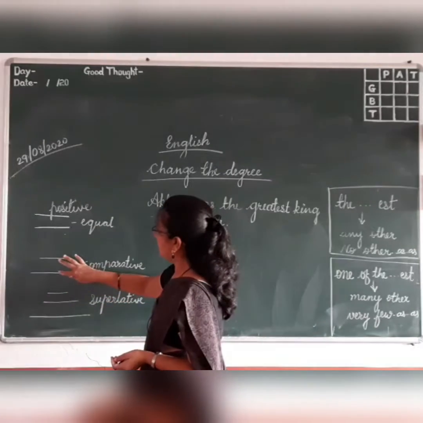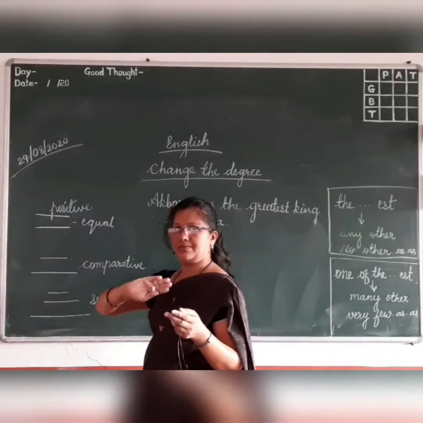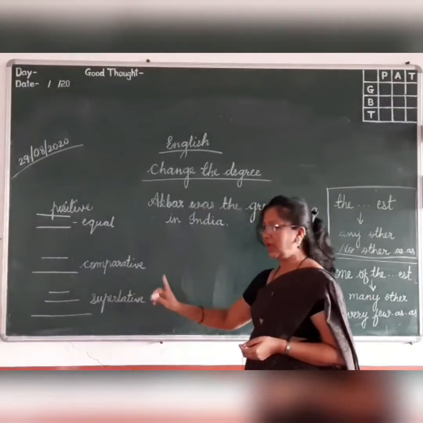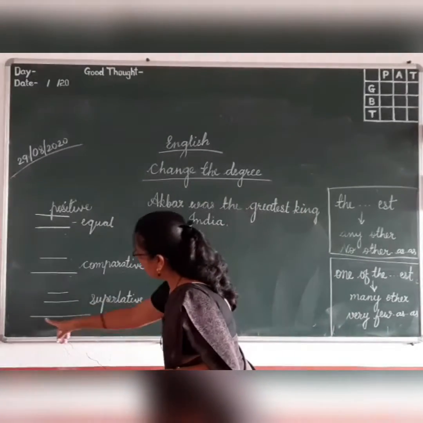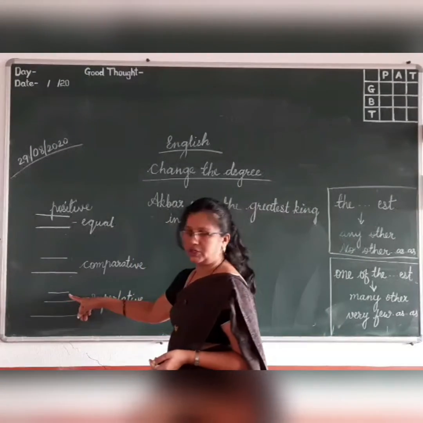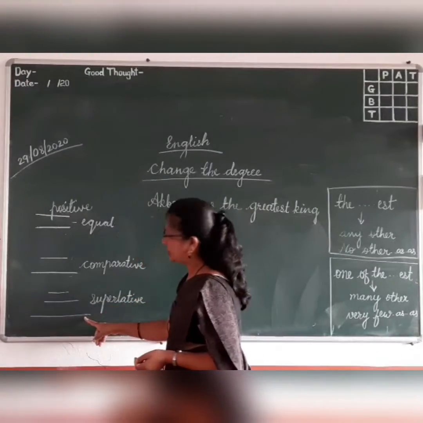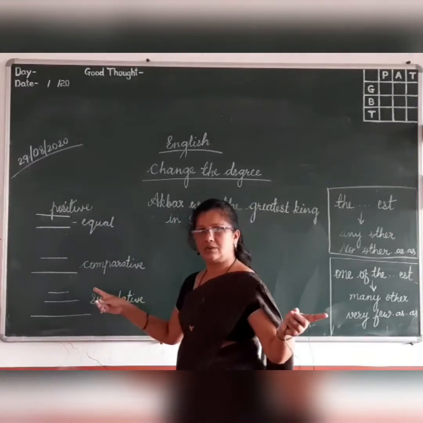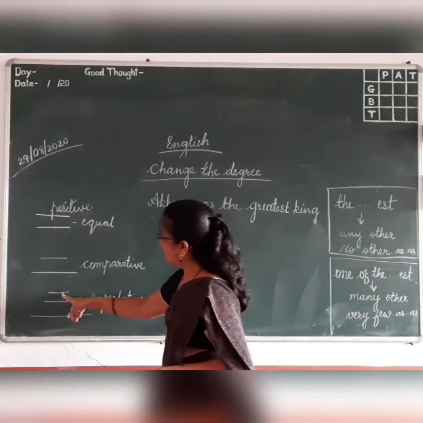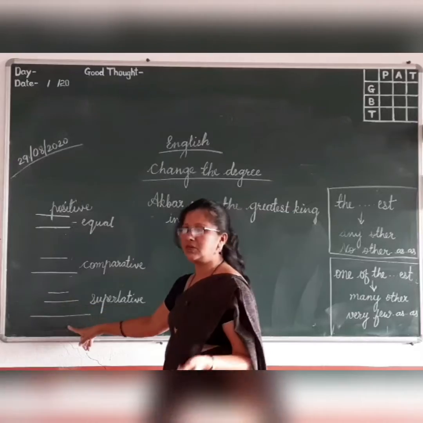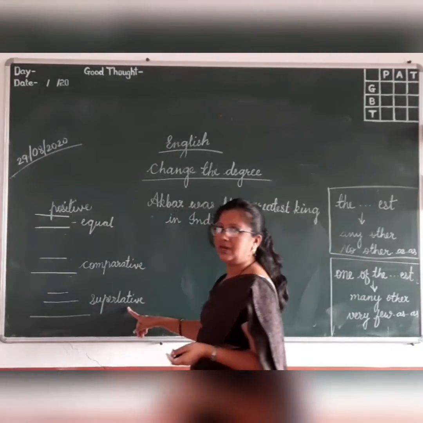So one is more or less than the other, that time comparative degree. And when one is on the top or at the bottom, if you compare these three lines, this line is on the top, the longest line, this is the shortest line. So one is at the bottom or on the top, that is superlative degree.